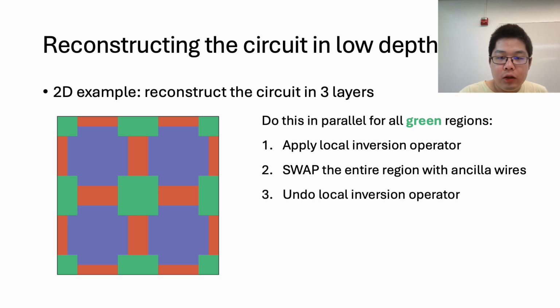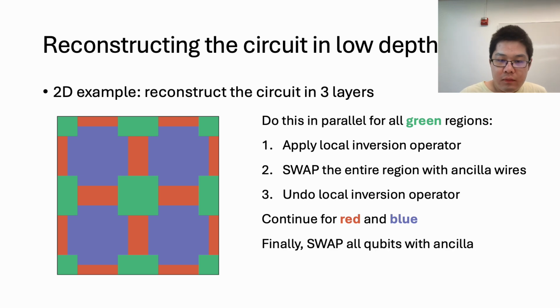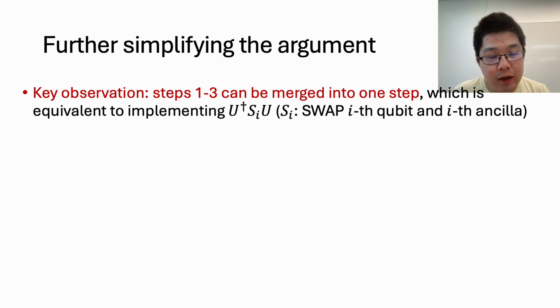And then we can simply undo the local inversion operators in parallel. And now we can repeat all of the above steps also for red and blue. And finally, we swap all the qubits with ancilla qubits. And this completes the reconstruction procedure in low depths. To wrap up, next we will show that there's actually a further simplification for the argument.